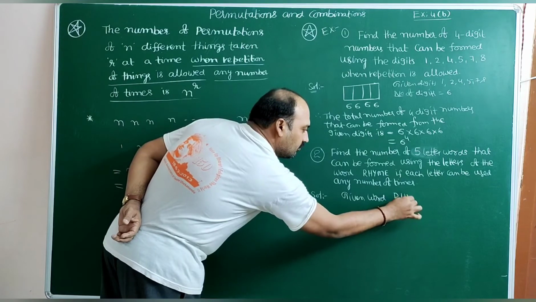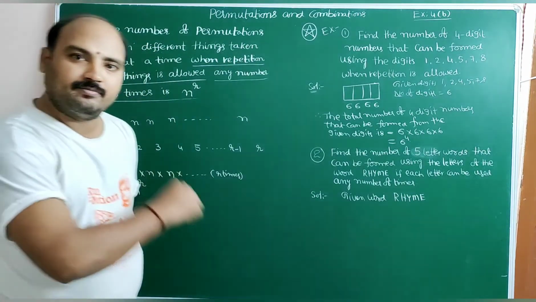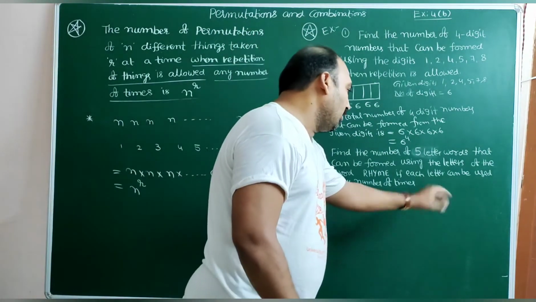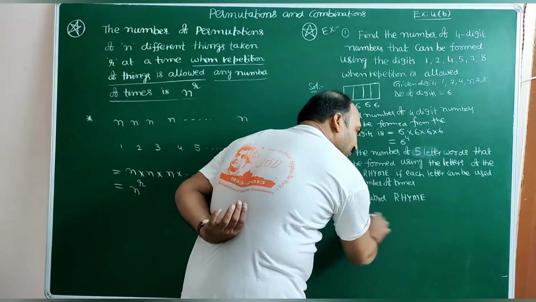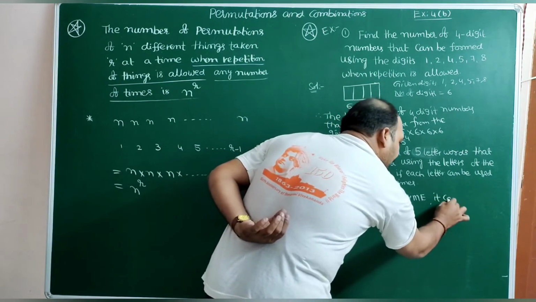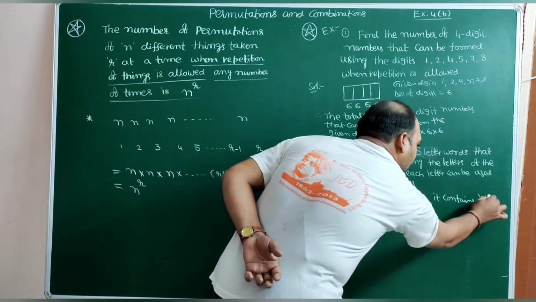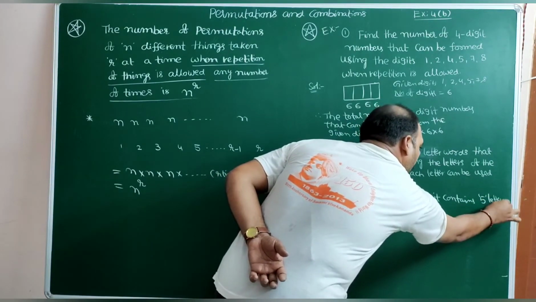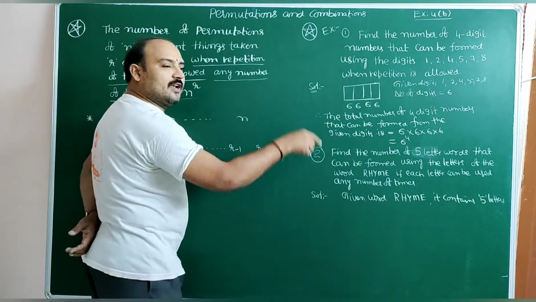Given word is RHYME. So how many letters are there? It contains 5 letters. They are asking to arrange 5-letter words.